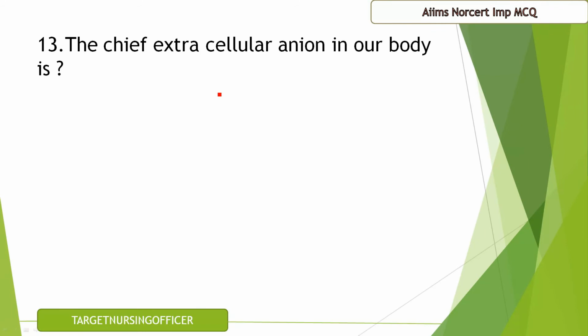Question number 13. The chief extracellular anion in our body. Here they are asking for the chief extracellular anion. Options are K plus, Na plus, Cl minus and HCO3. The correct answer is chloride, that is C, Cl minus.